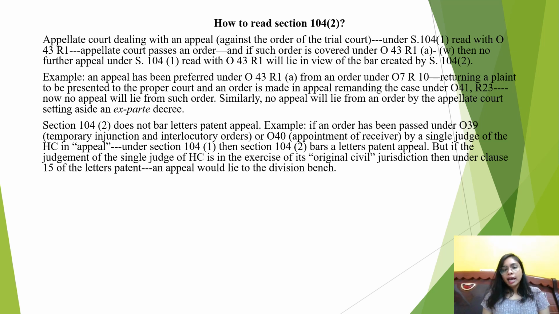Example being, let's say an order has been passed under Order 39, which talks about temporary injunction and interlocutory orders, or under Order 40, appointment of receiver, and this order has been passed by a single judge of the High Court in appeal. Then under Section 104 clause 2, a Letters Patent appeal would not lie. But if the judgment of the single judge of the High Court is in the exercise of its original civil jurisdiction, then under Clause 15 of the Letters Patent, an appeal would lie to the division bench.